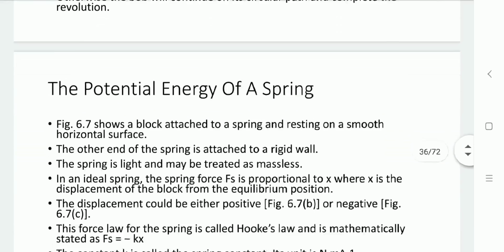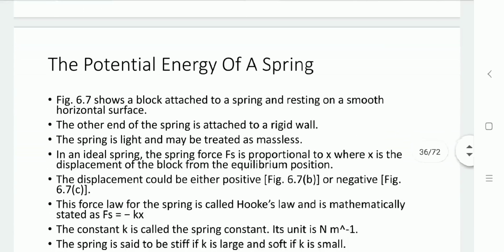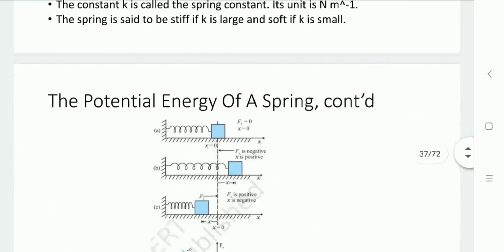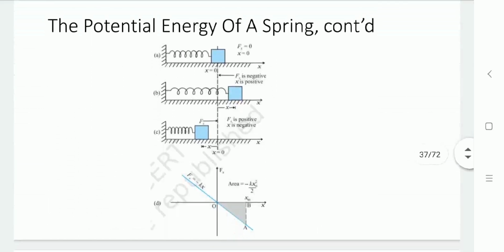So now let us understand potential energy of a spring. As you can see in the diagram, here the block is attached to the spring resting on a smooth horizontal surface. The other end of the spring is attached to a rigid wall. So here the spring is light and treated as massless.